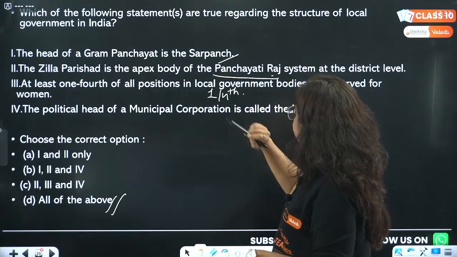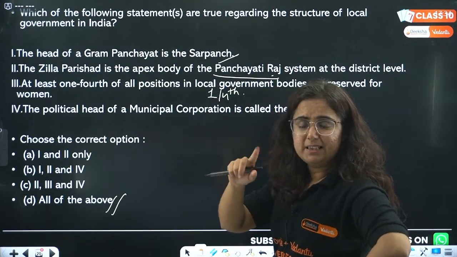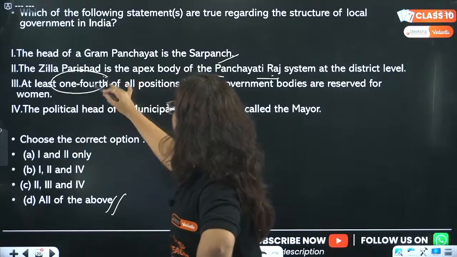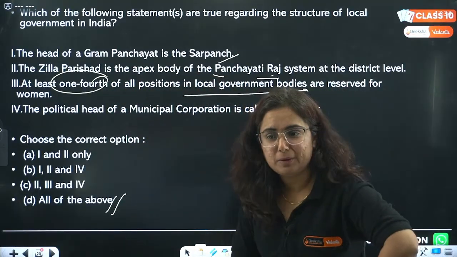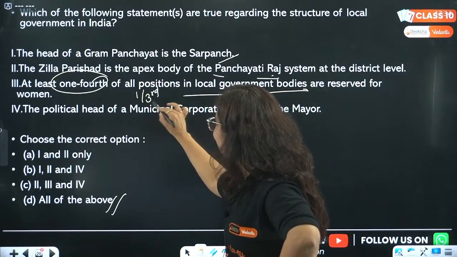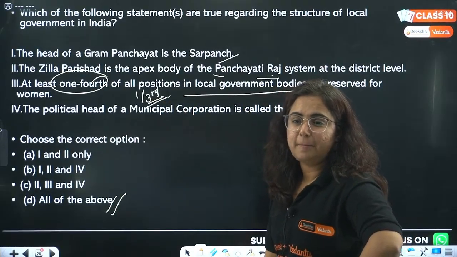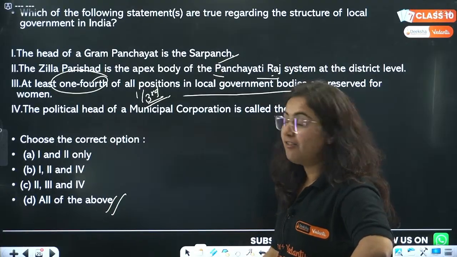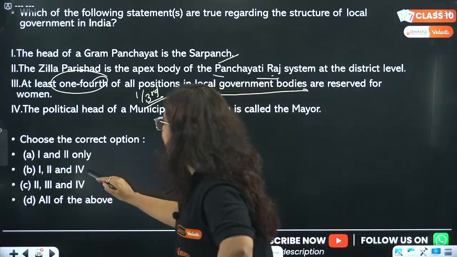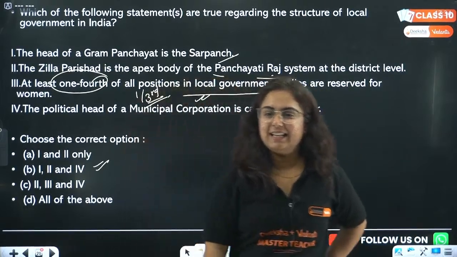1/4 of the... No. No, there is a mistake. Who said that 1/4? 1/4 of all the positions in the local bodies are reserved for women. Are you sure? No. 1/3. 33%. Mistake done. 1/3 of the positions will be reserved for women. Not this. So it is 1, 2 and 4 as the correct option. Find the mistake. Get the mistake.